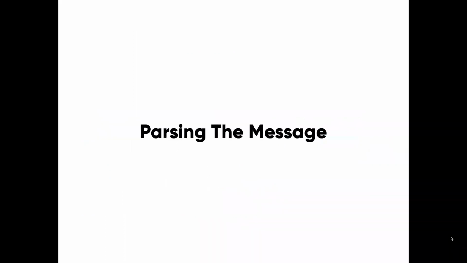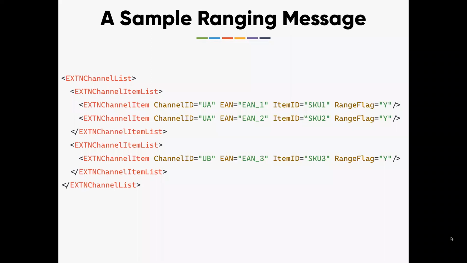Now let's get into the parsing side of it. This is how a typical ranging message from the range management system would look like. It is XML. The interesting parts are the channel ID, the EAN or item ID, and the range flag. Here they are saying, for the channel ID UA, for the item ID SKU1, enable it or make it visible. For the channel ID UB, again, UA and UB are some identifiers. UA can represent Tata Click, UB can represent Flipkart. That's immaterial here; I'm just using some unique identifiers. So this is what they are communicating.